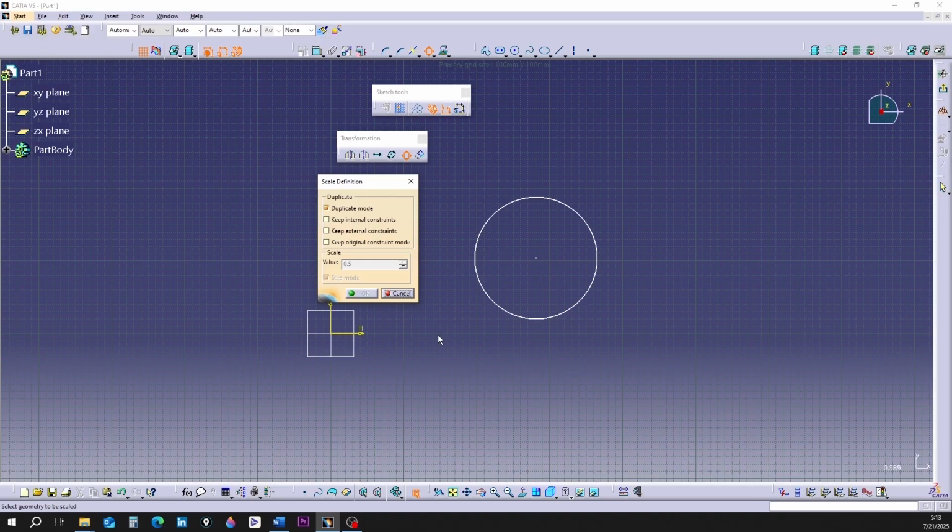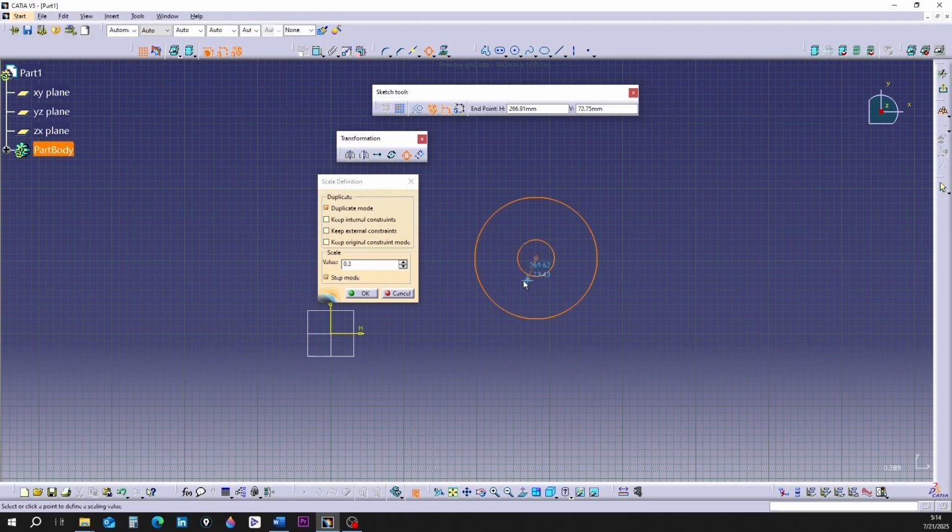This window is similar to the windows of the previous two commands. The only difference in the Duplicate section is that it does not have a quantity box. Click on the circle. Click on a point on the screen to define the scale origin. I click on the center of the circle. You can select any other point.